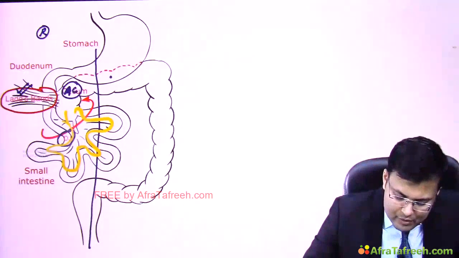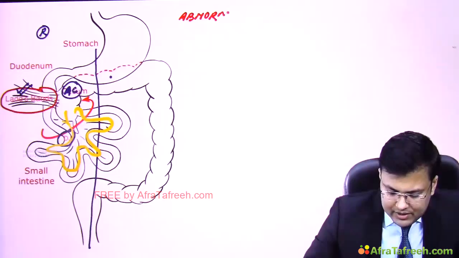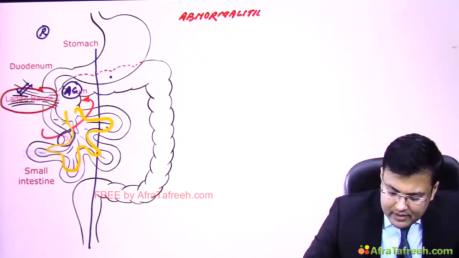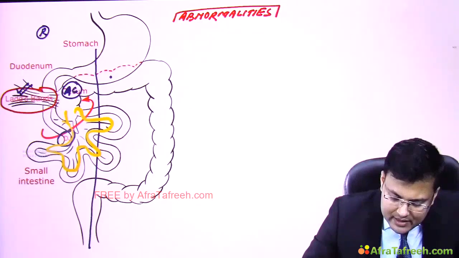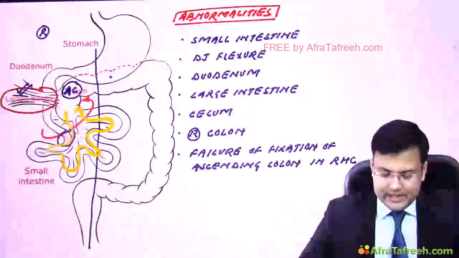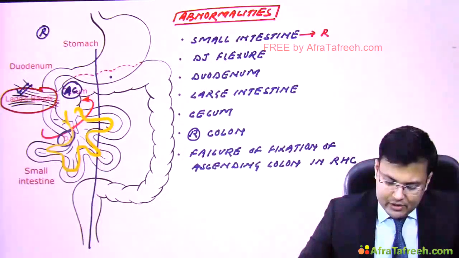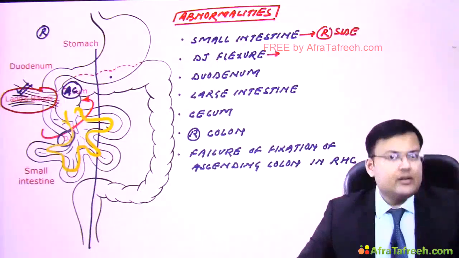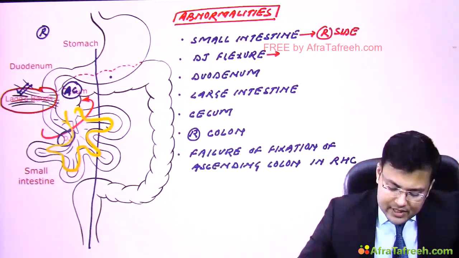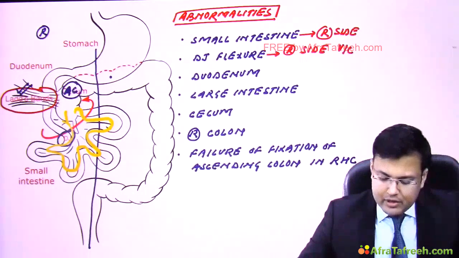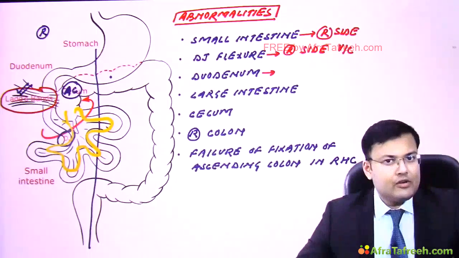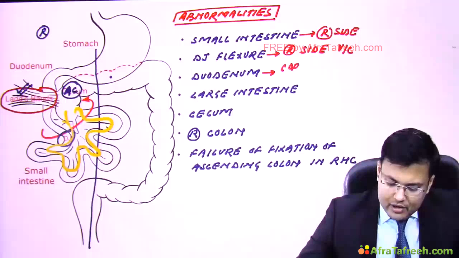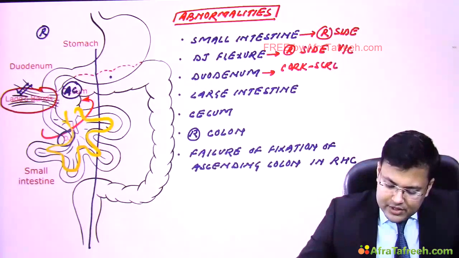So what are the abnormalities seen in incomplete rotation? Here you can see small intestine. It is located on which side? Right side. We discussed DJ flexure. It is located on right side of vertebral column. Duodenum, what kind of configuration? It's having corkscrew configuration.